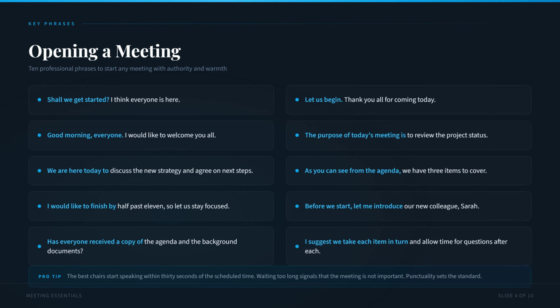As you can see from the agenda, we have 3 items to cover. I would like to finish by 11:30, so let us stay focused. Before we start, let me introduce our new colleague, Sarah. Has everyone received a copy of the agenda and the background documents? And I suggest we take each item in turn and allow time for questions after each.